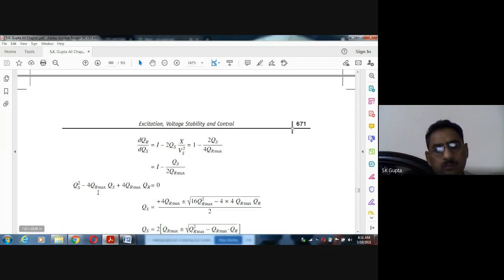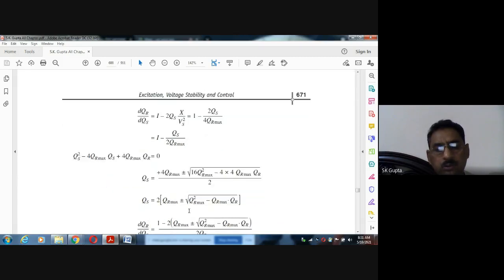So now from here, QS means how much sending power should be there. This equation, if you solve with the help of, because it is a quadratic equation, you will get QS is equal to this. Again, this QS, this equation can be written in this form. Simply 2 taken outside here. Here it is a 16, here it is a 16, here it is a 4. So this 2 will be this, and this 4, and this 16 will nothing, these are the 4. So this 4 taken out, and this equation will come.